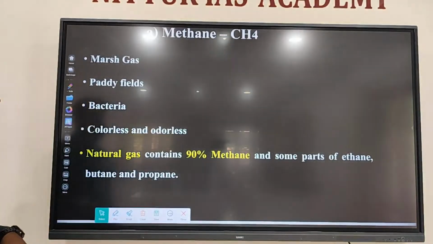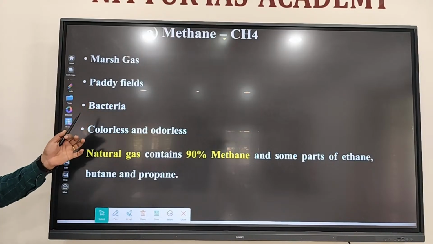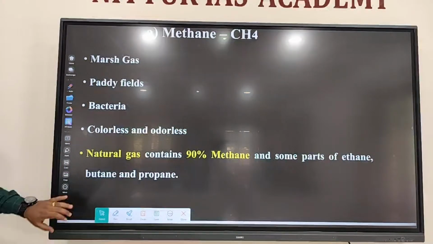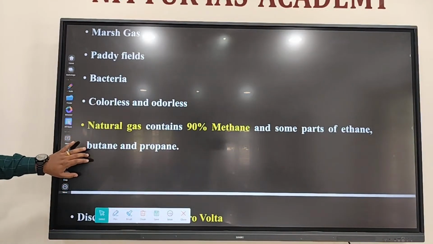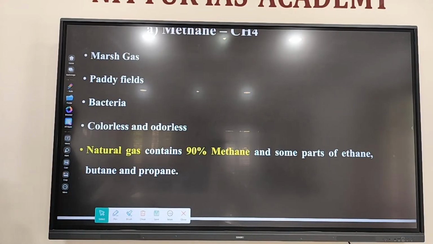Methane is found in marshy gas, the gas released in the paddy field. Then, due to bacterial action, also methane gas is released generally. Generally, all hydrocarbons are colorless and odorless. For example, in our LPG, propane and butane are present, right? They don't have any smell, any color. But while the gas leaks, we do get a pungent smell, right? Bad odor.